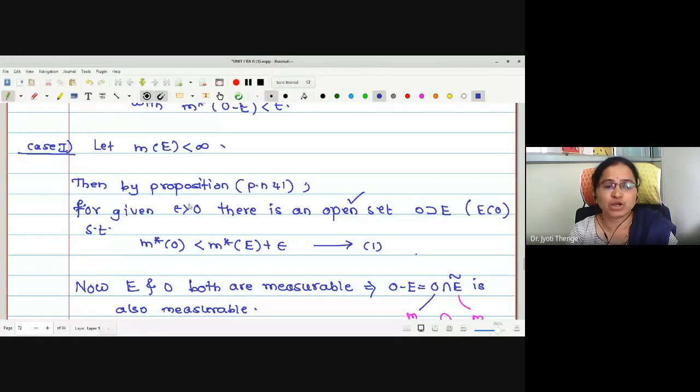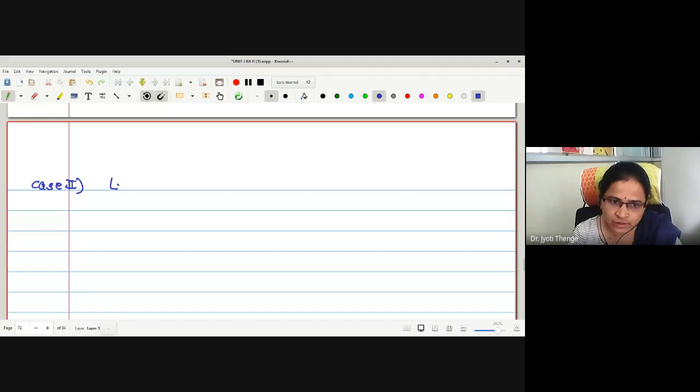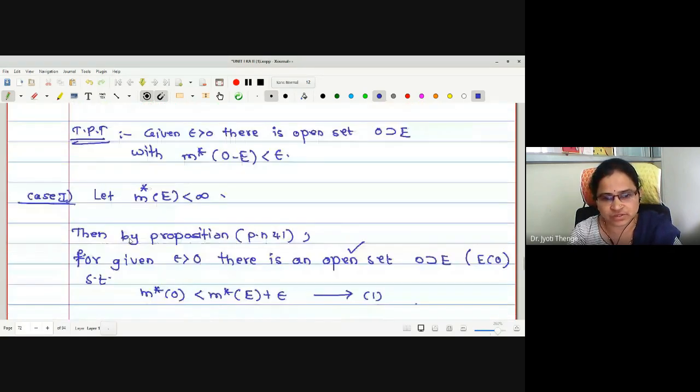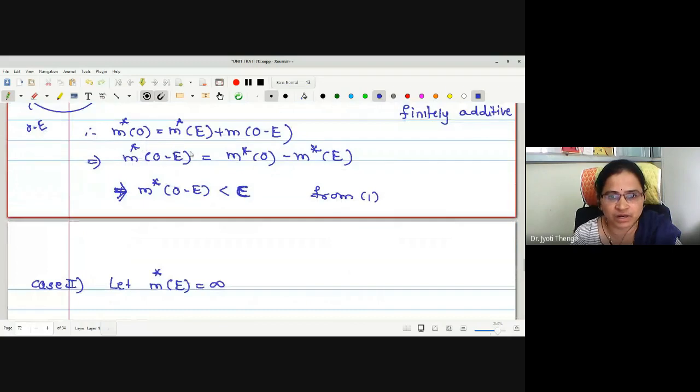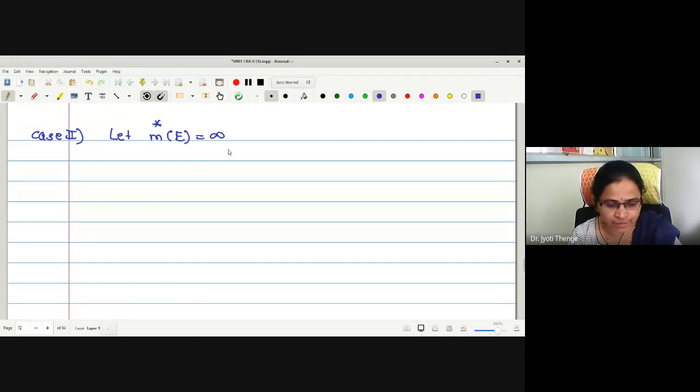Thus, we have proved M star of O minus E less than epsilon in the first case, assuming this is finite, because the proposition we have written is for finite measures. Now we will proceed to case 2, assuming E is infinite. E is having an infinite value. Let me write case 2. Let M of E equal infinity, or M star of E equal infinity. Here M is equal to M star, that we know actually. For writing M or M star doesn't matter. Okay, now we'll prove it for the infinite case.